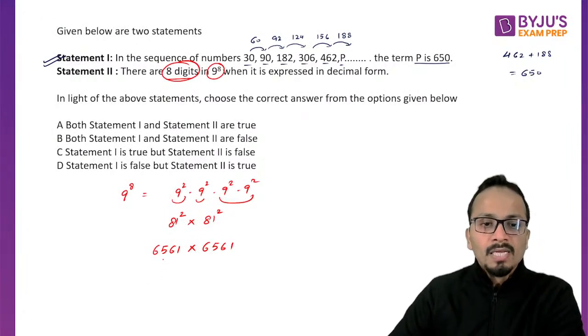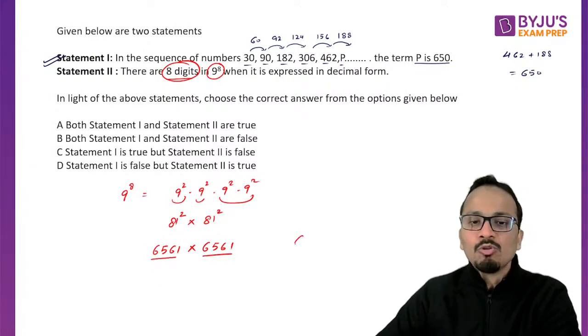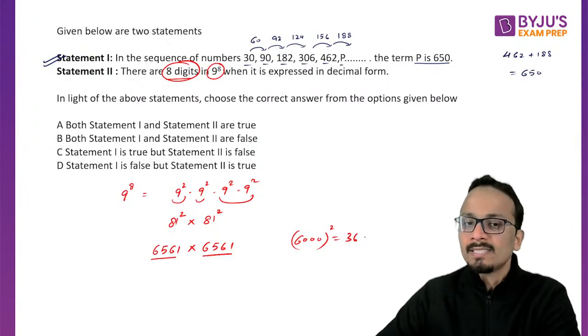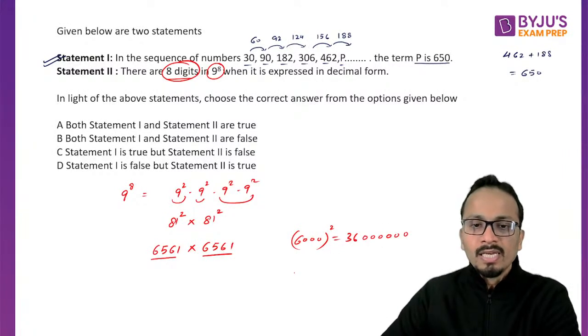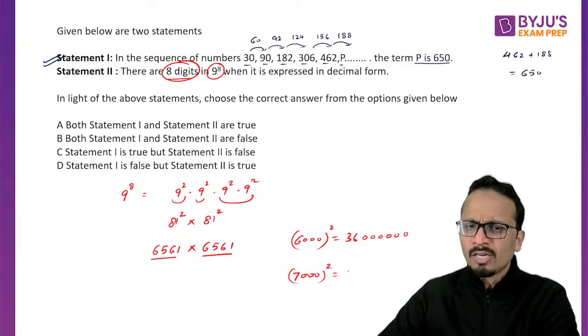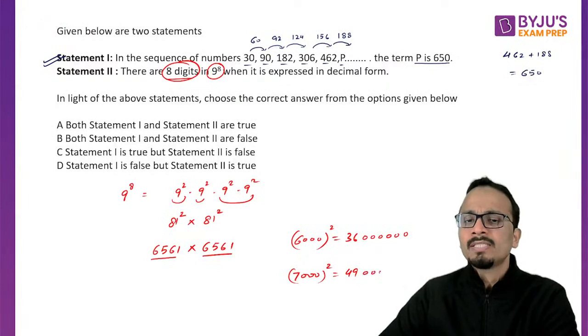Now, instead of this, if I consider 6000 square, I can say that this will be 36 followed by 6 zeros. 1, 2, 3, 4, 5, 6. Okay. And 7000 square, I can easily write these values. So 7000 square will be 49 followed by 6 zeros.